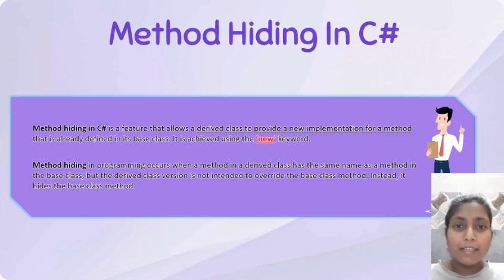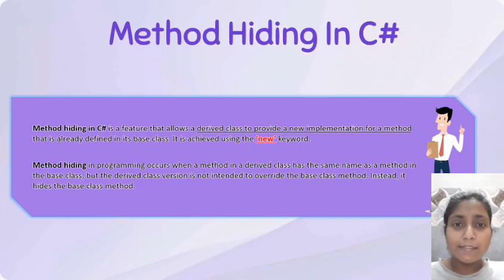This is achieved using the new keyword. Unlike method overriding, where the derived class method replaces the base class method based on the object's runtime type, method hiding focuses on the compile time type of the objects when a method in a derived class shares the same name and parameter as a method in the base class, but the new keyword is used.